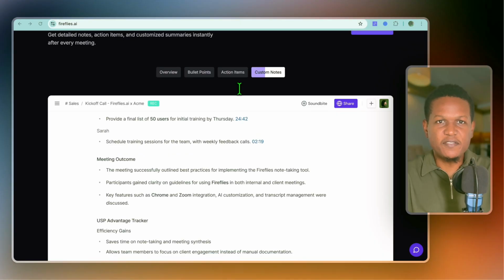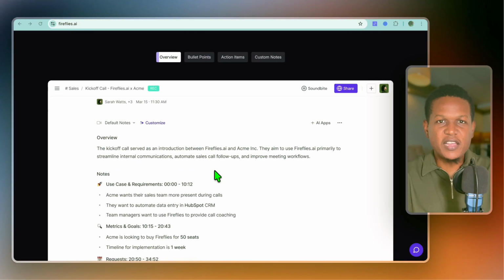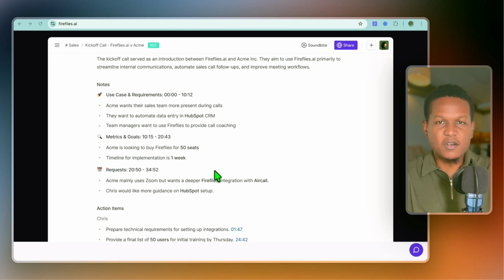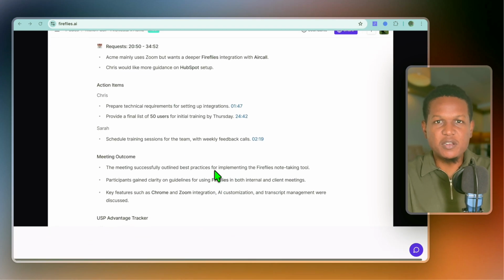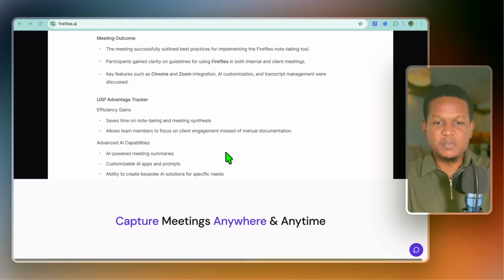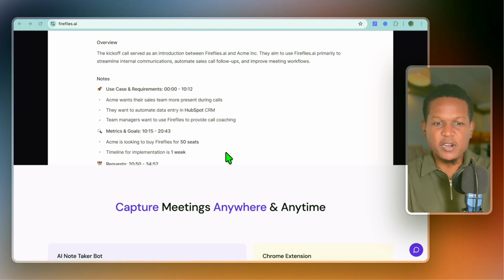Now, who is Fireflies AI for? Fireflies AI is commonly used by remote teams, sales teams, and also consultants. In addition, project managers and business owners. Basically, anyone who attends meetings and wants to keep accurate records can benefit from using this tool.